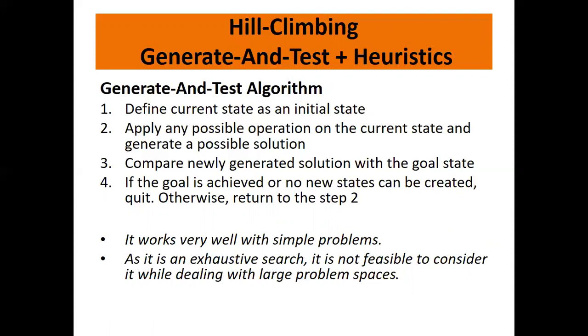So, whatever newly generated state you have, compare it with the goal state and check. If the goal state is achieved, then you quit. Otherwise, if no new states are possible, like you cannot create new states, then also you quit. Otherwise, you go back to step 2 and apply a heuristic function again to the newly generated states. This is the concept we'll be using in our hill climbing.